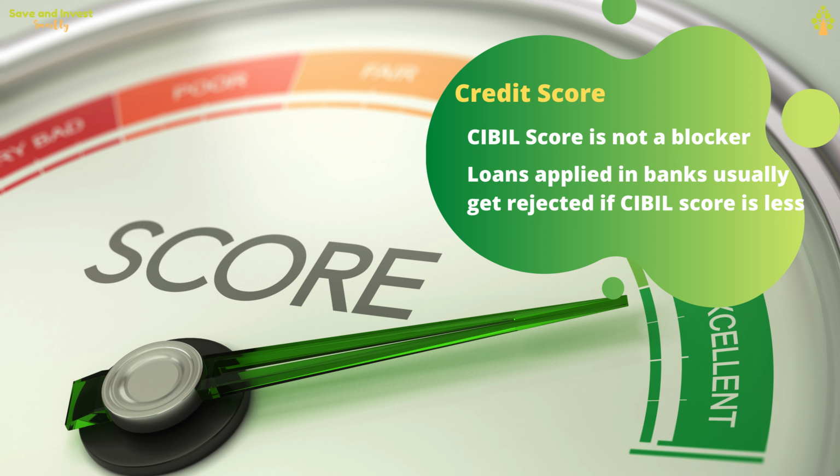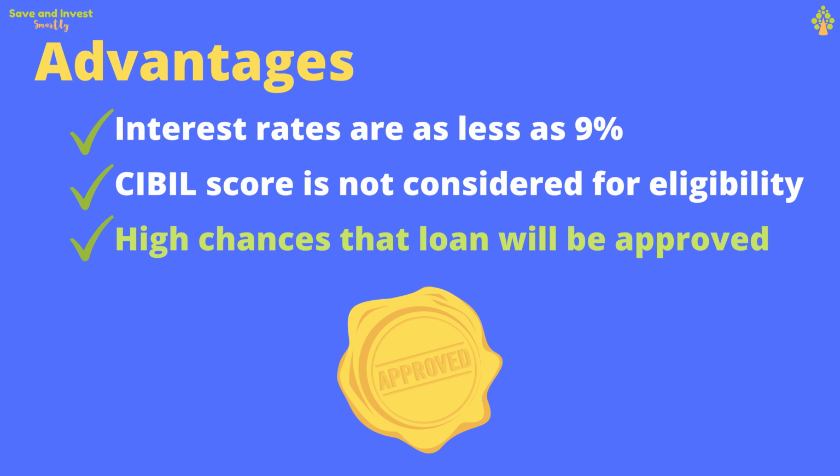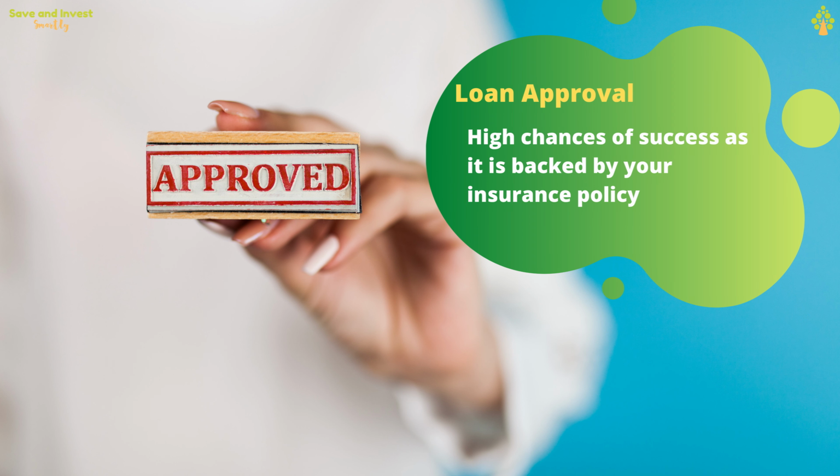But in case of loan against your LIC policy, the CIBIL score may not be considered by LIC. The reason for this is that LIC will be able to recover this from maturity proceeds or surrender value if you don't pay this loan. But remember, even though the CIBIL score is not considered for giving this loan, if you don't pay this loan on time or if you default, then your CIBIL score will be impacted. The chances of success of this loan application are very high when compared to other bank loans, because there may be rejections in case of bank loans if you don't have proper documents or proper eligibility and CIBIL score.